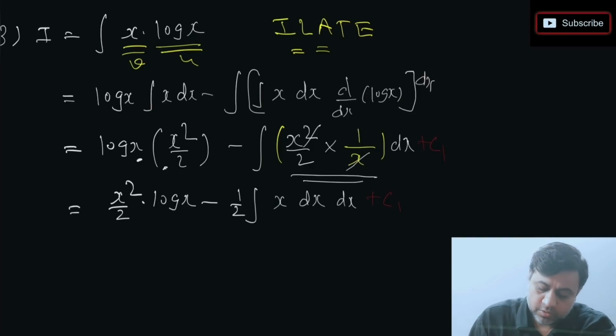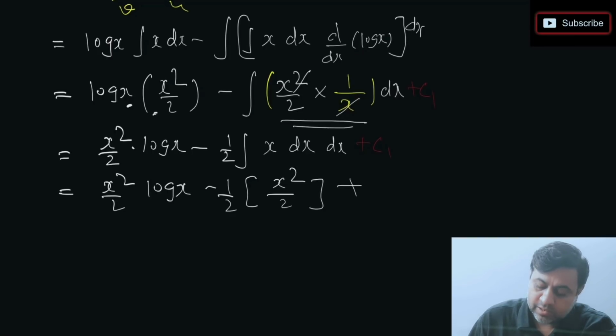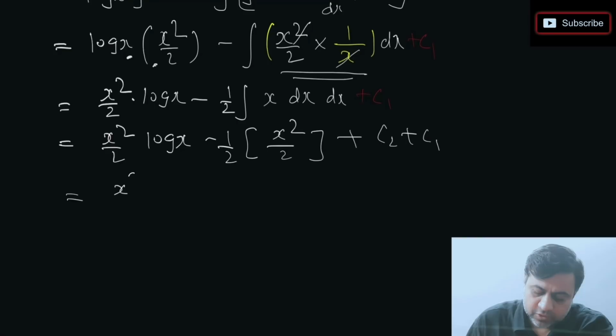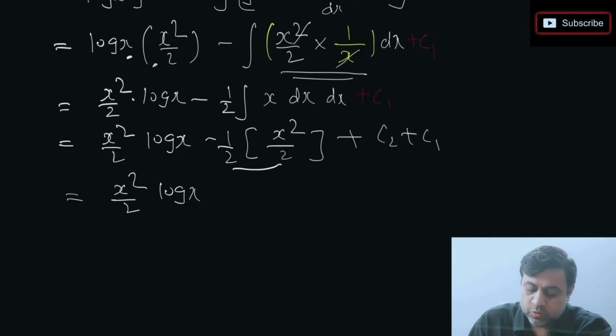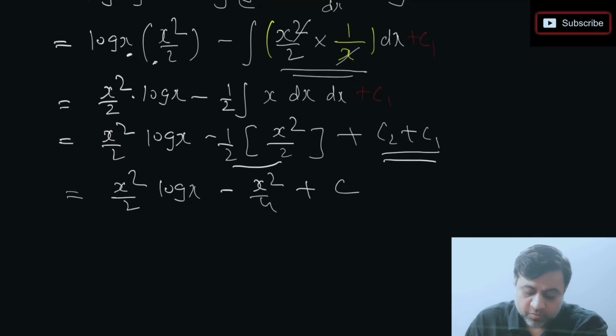Let's take it further. So this is integration of x I need to do, but the previous thing I am just writing as it is. Integration of x will be x square by 2, and here I write c2 plus c1. Next step, just one step simplification रहेगा हमारे लिए. अभी क्या करना है? The first part will be as it is, कोई change नहीं यहाँ पे. If you open this bracket, this 2 and 2, I'll make it 4. So minus x square by 4 plus this c2 plus c1 I'll just write as c. Simple, apply करते रहना बस formula को, ठीक है.